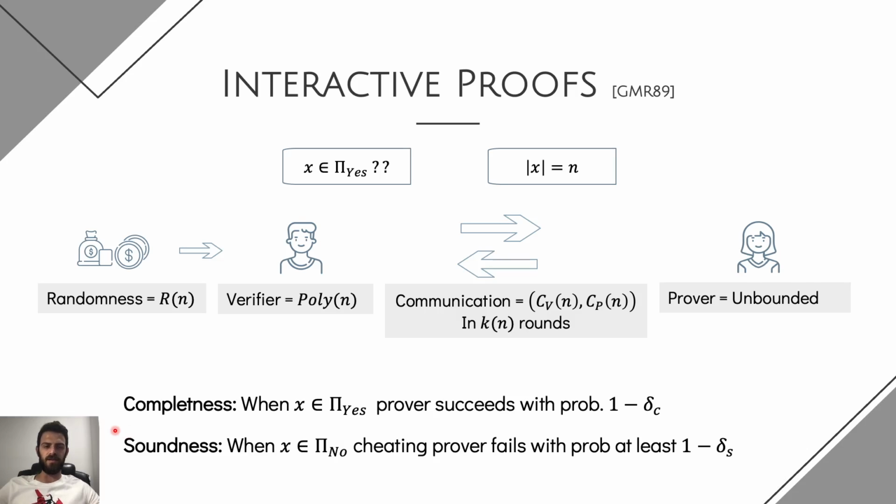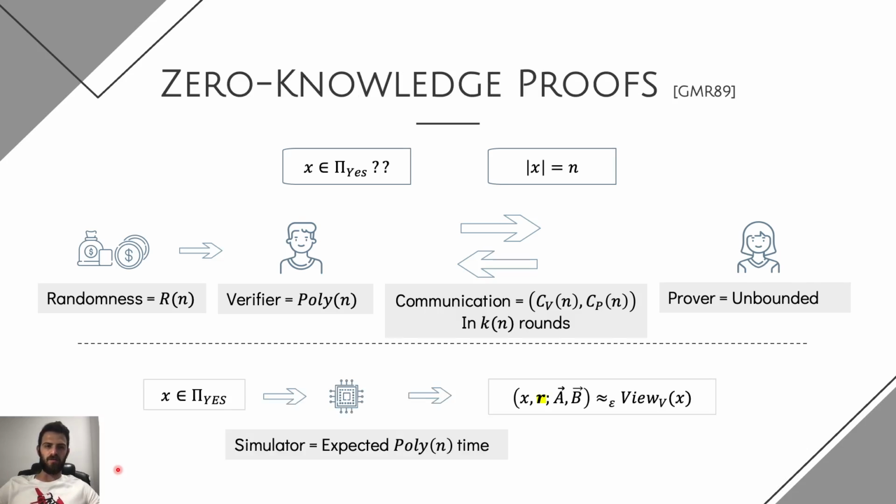Completeness means that if x is indeed a yes instance, then the prover succeeds with high probability. And soundness means that if x is a no instance, then every cheating prover will fail in cheating the verifier with high probability. And of course, we're going to talk about zero-knowledge proofs.